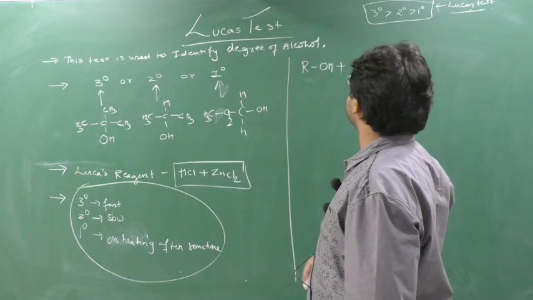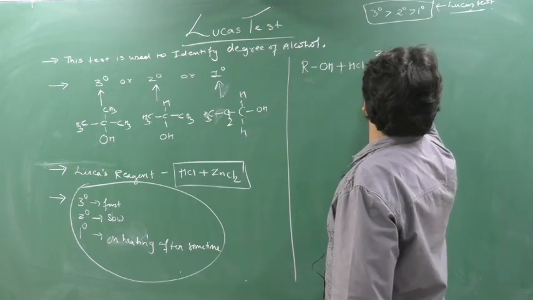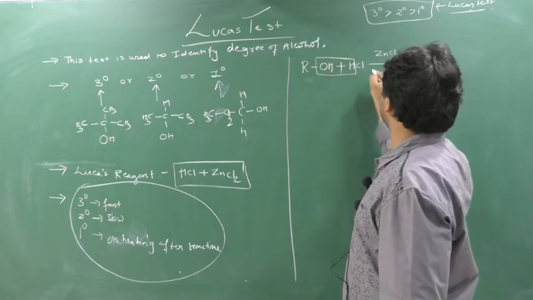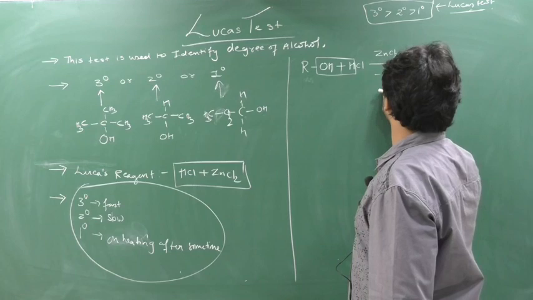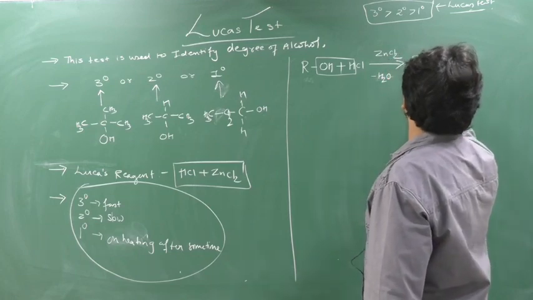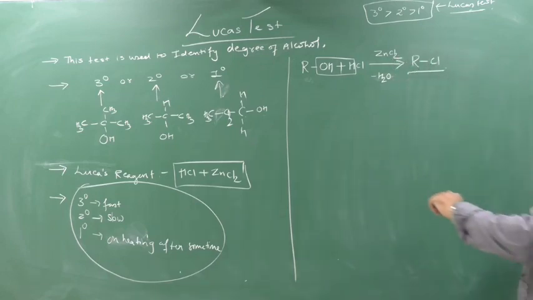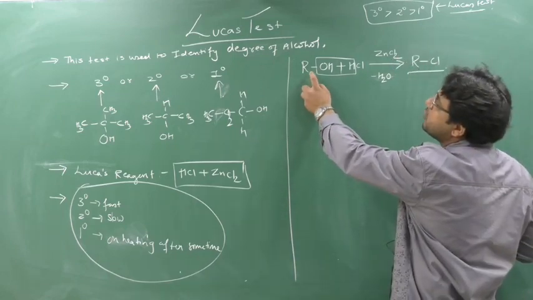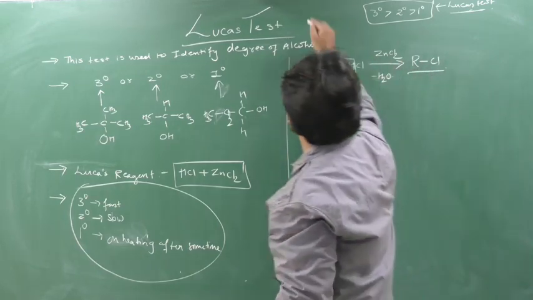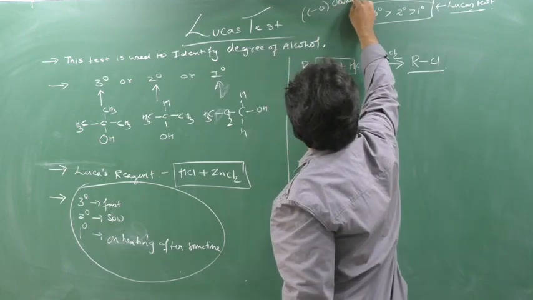In this Lucas test, we react this alcohol with HCl in the presence of ZnCl2 as a catalyst. So what will happen is this H and this OH will be removed as H2O, and formation of RCl will occur. Now you can see there is a breaking of R and O here. So here the cleavage is of C-O. What kind of example is this? C-O cleavage is taking place here.